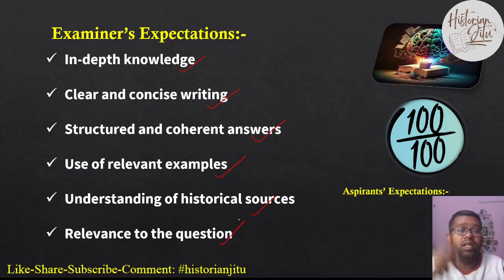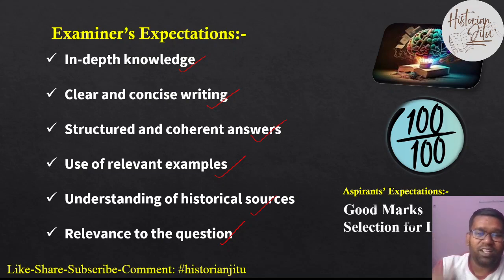These are the main expectations of examiners. Now what is the expectation of aspirants? Of course, aspirants want good marks in their paper, and they need selection in the interview.